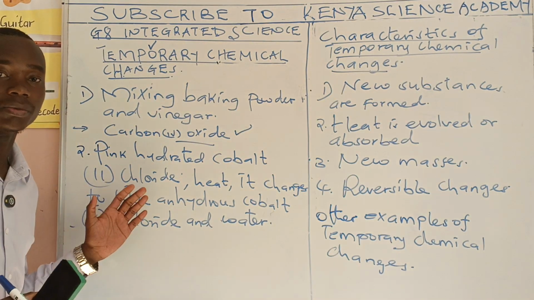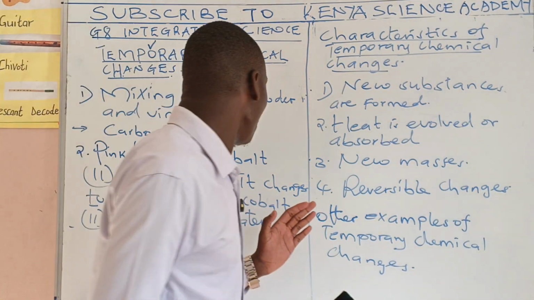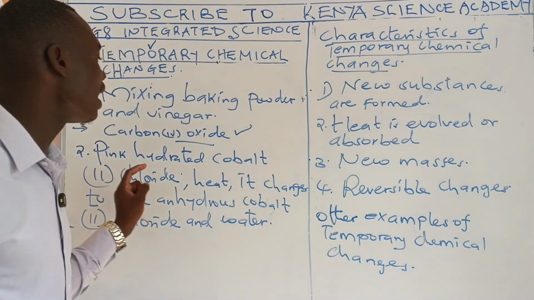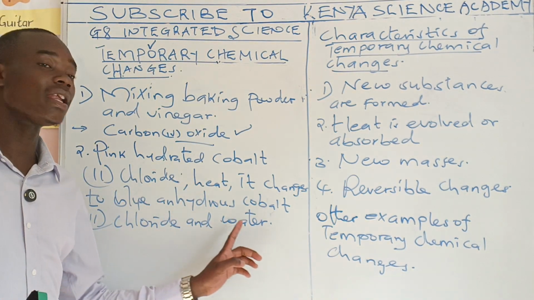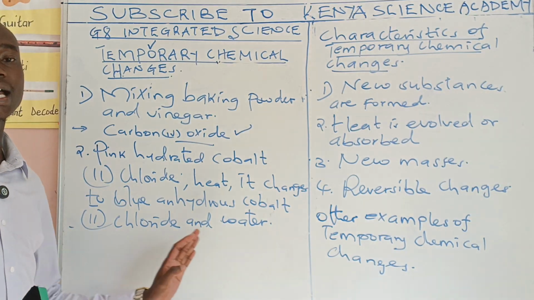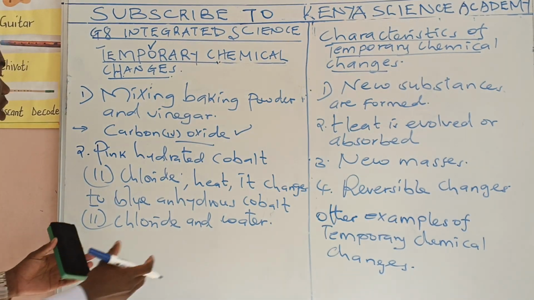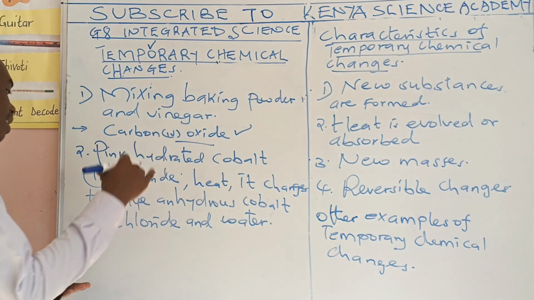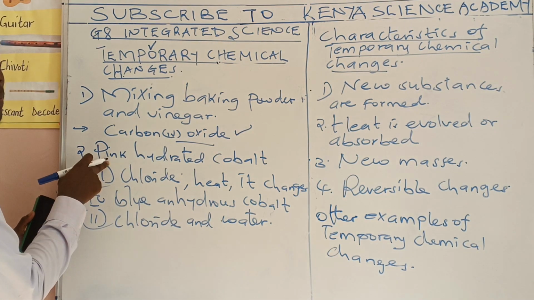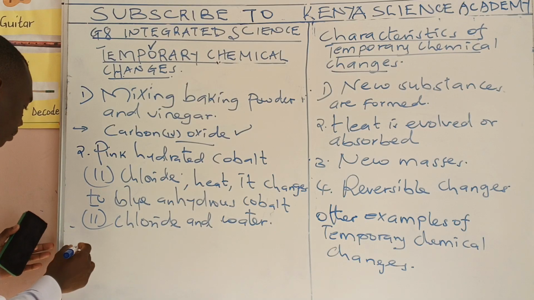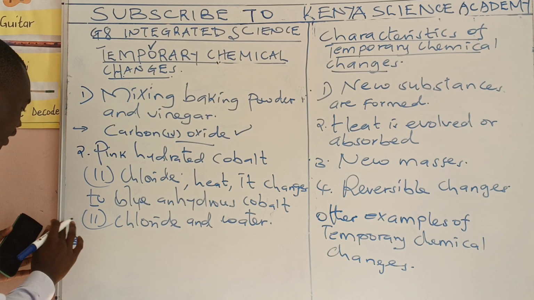That is what happens when we heat pink hydrated cobalt 2 chloride. When you cool this water and add the water to the blue anhydrous cobalt 2 chloride, it will go back to pink. So that is another one.